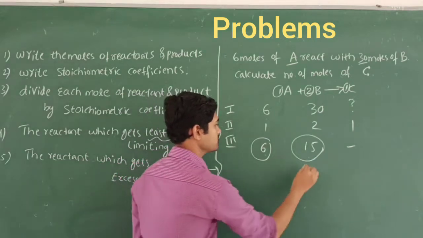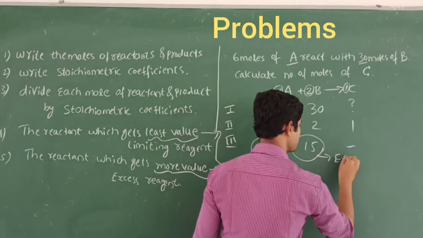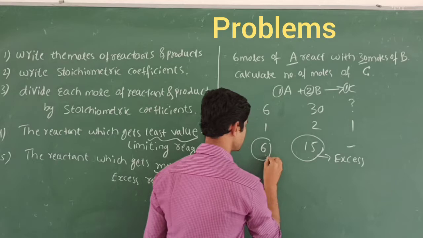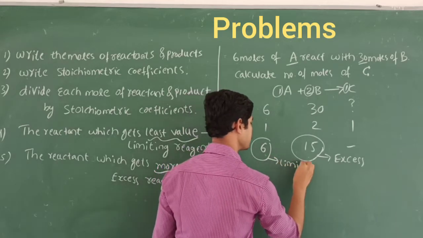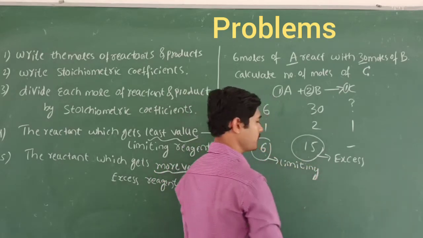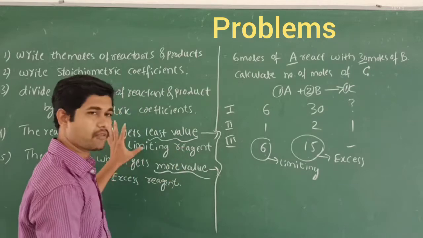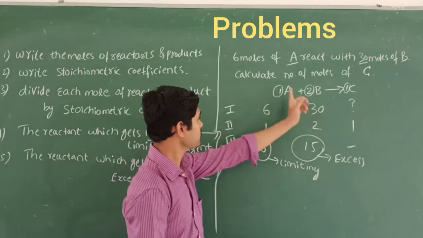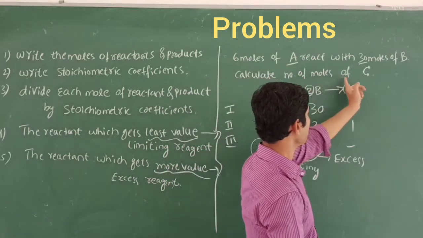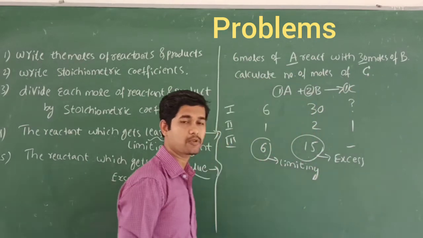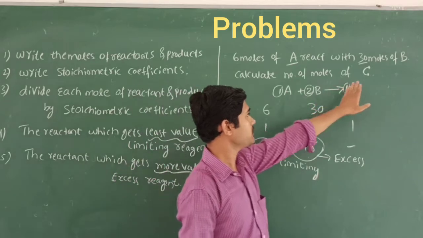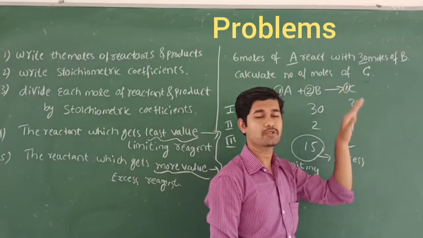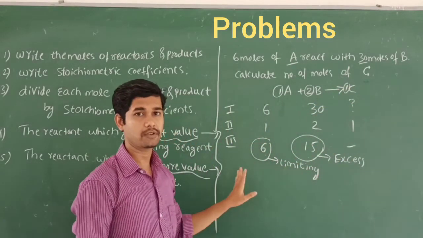So B is called excess and A is called limiting. By now, with these rules, we can find the limiting reagent and excess reagent. Then what is our aim? Calculate the number of moles of C. To determine the product, we should find which one is least and consider that.